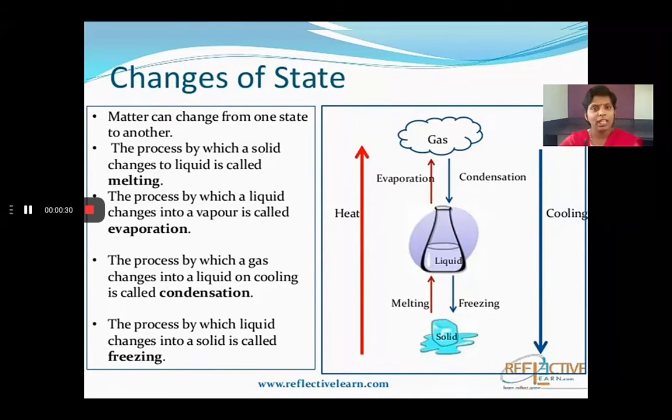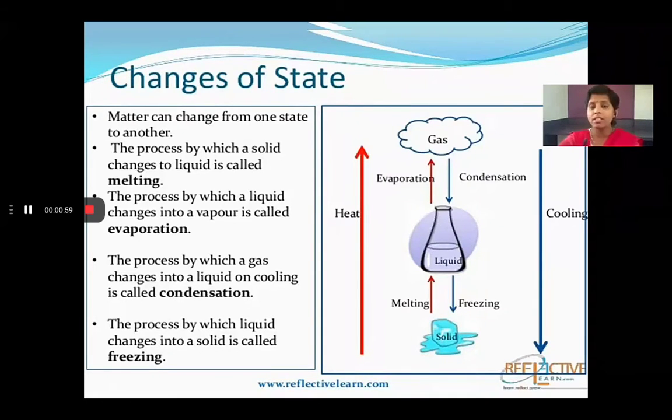Okay. Now we will start with the first one. The process by which a solid changes to liquid is called melting. If I take the example of butter, when you put a piece of butter on a hot pan, what can you observe there? The butter starts to melt.